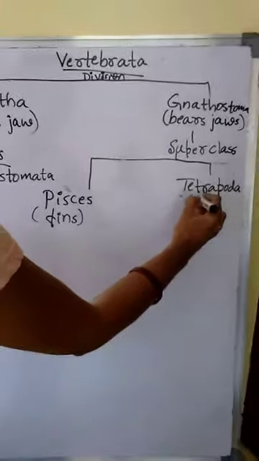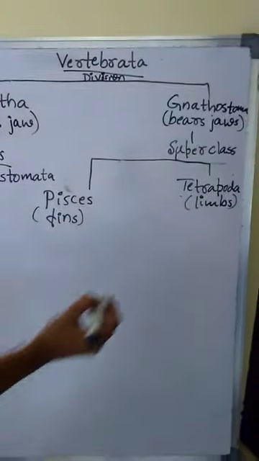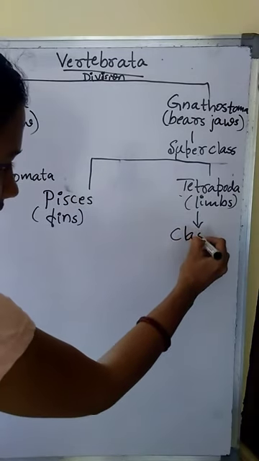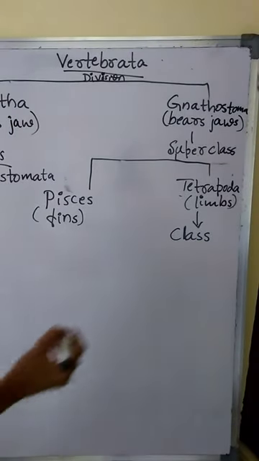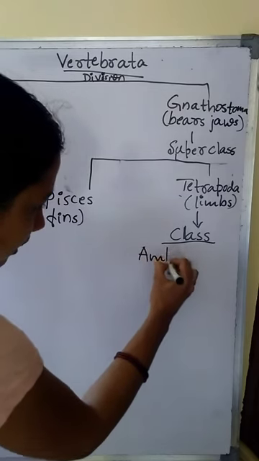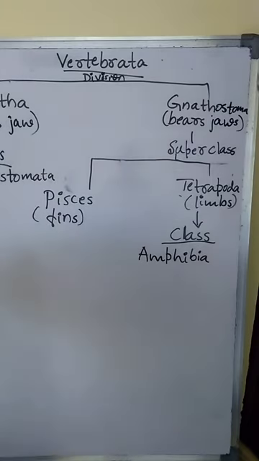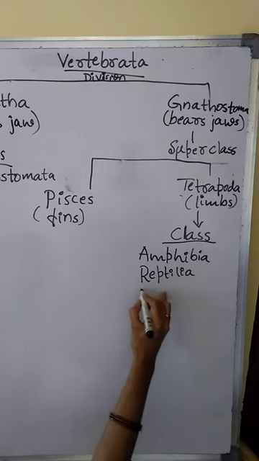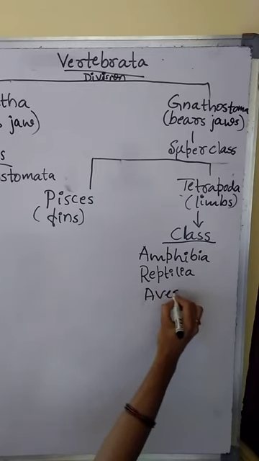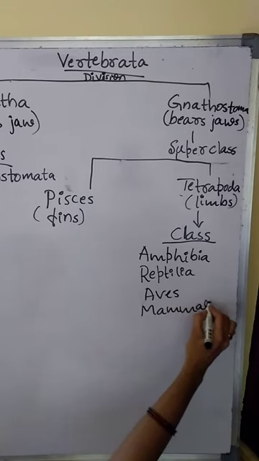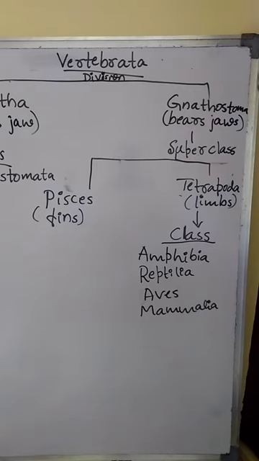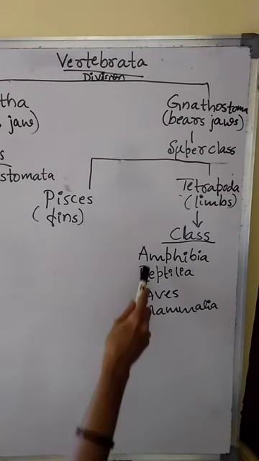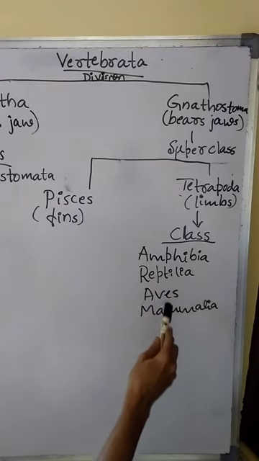Tetrapoda bear limbs, and Tetrapoda includes four classes such as class Amphibia, class Reptilia, class Aves, and class Mammalia. Tetrapoda are the organisms which bear limbs as a locomotory structure. Tetra means four, so Tetrapoda includes four classes: Amphibia, Reptilia, Aves, and Mammalia.